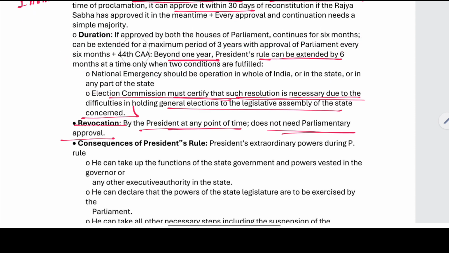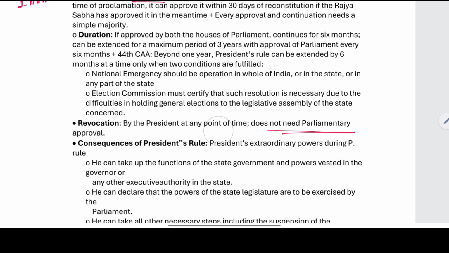The duration of the approval for President's rule, when both the houses have accepted, is just 6 months, and they can extend it to a period of 3 years, not indefinitely, in case of national emergency. They can extend it to a maximum period of 3 years. Whereas we have the 44th Constitutional Amendment Act, it is beyond 1 year.